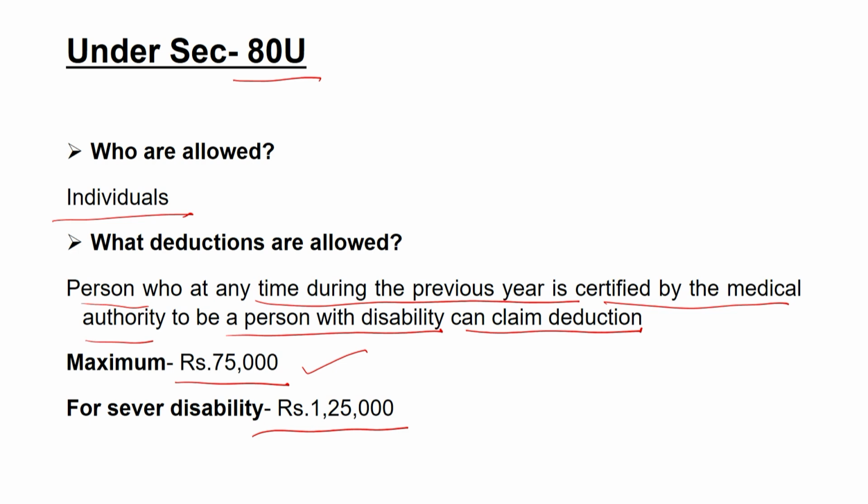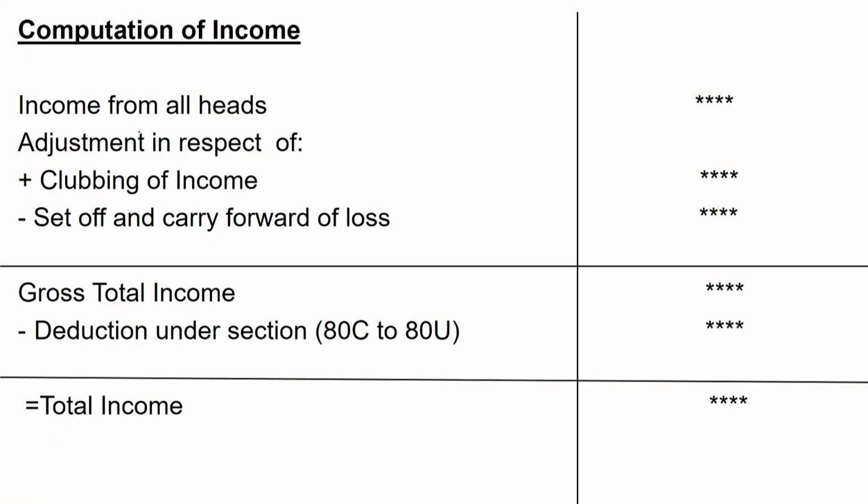So these are the various sections, from 80C to 80U, that are allowed to any assessee as per the old tax regime. Most of the deductions that we have discussed here are not included in the new tax regime. That means if you opt for the new tax regime for filing your taxes, then it may be that you will not be able to claim any of these deductions. Only 3 to 4 of the deductions have been included for calculating the total taxable liability of the assessee. Now let us understand how the computation of income is done for the assessee.